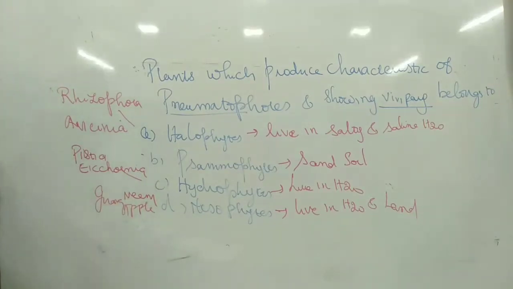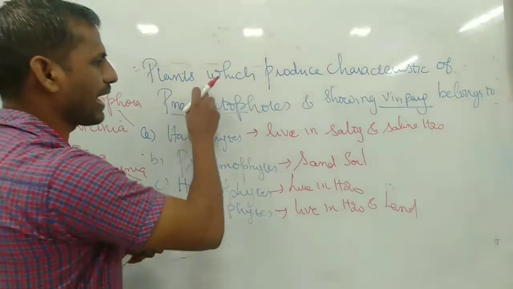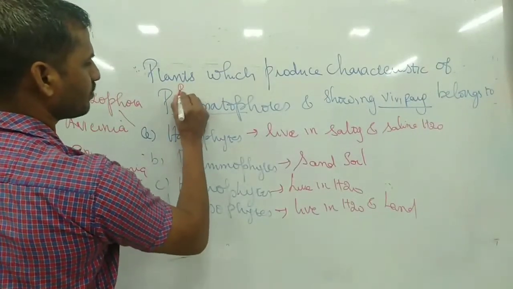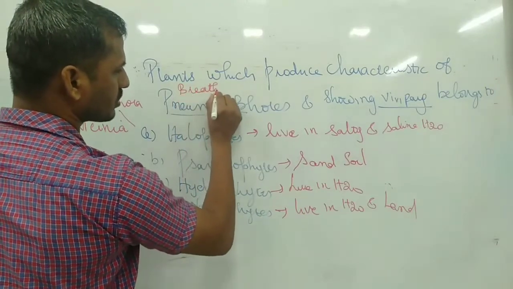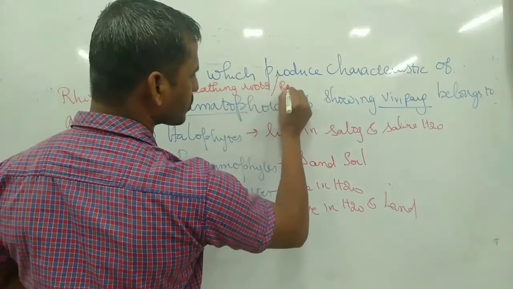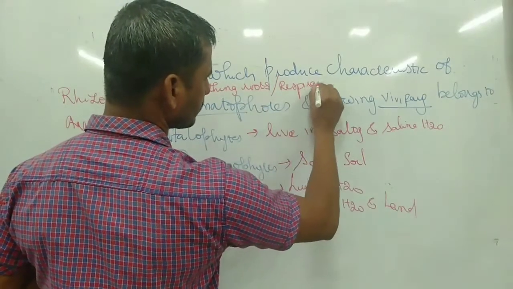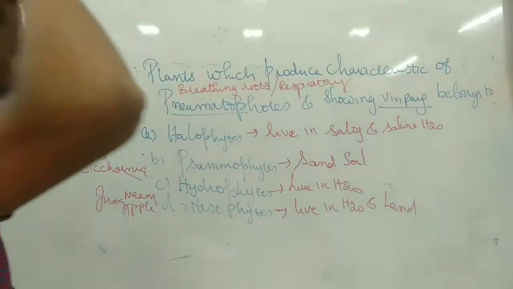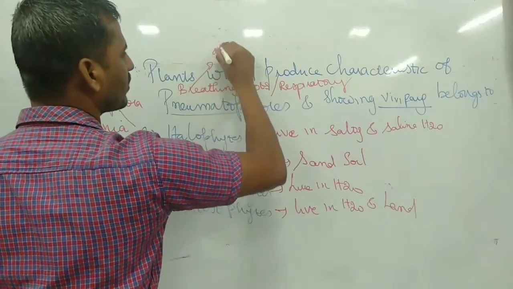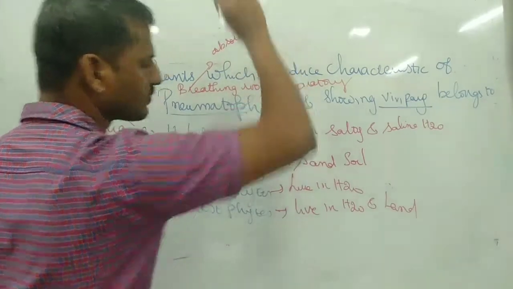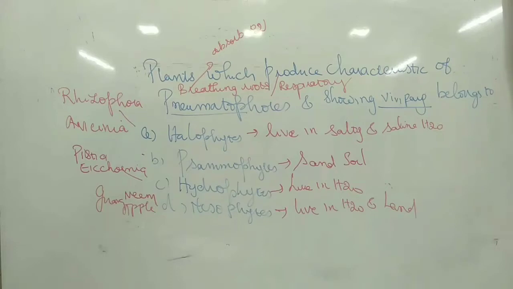Now they ask about the plant that produces the characters of a pneumatophore. Pneumatophore is another name for breathing roots or respiratory roots.